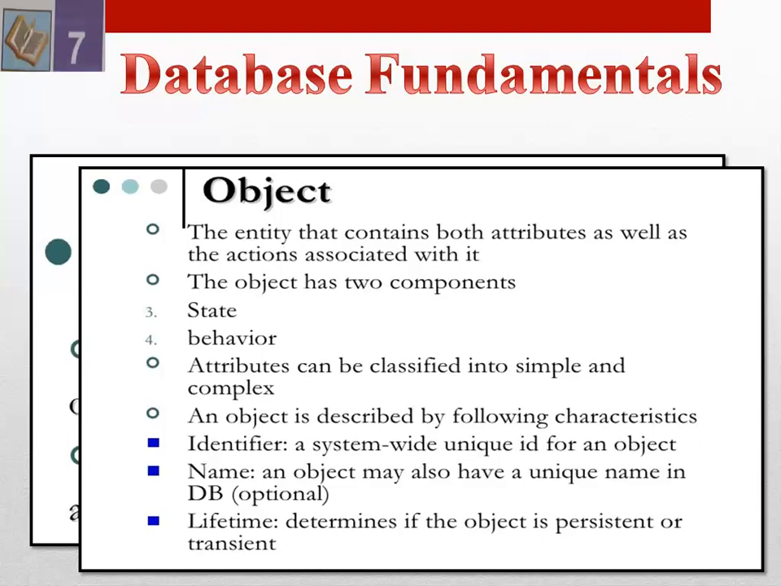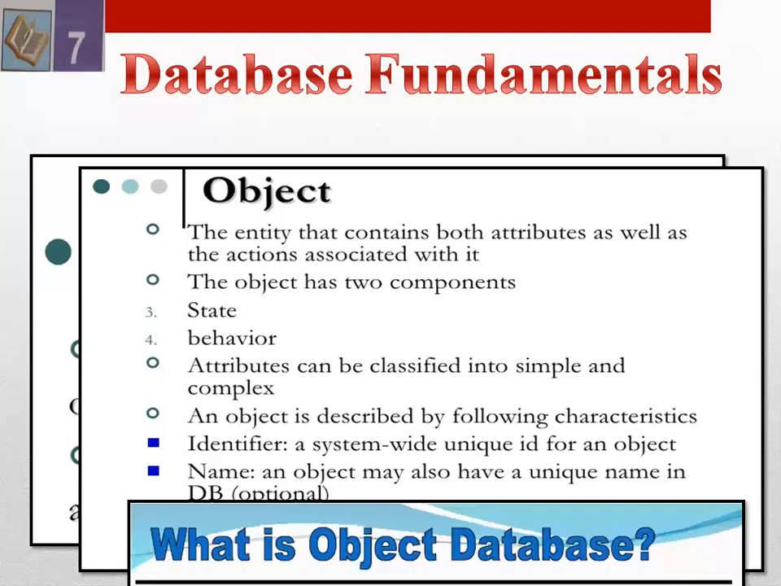Name: an object may also have a unique name in the database, which is optional. And lifetime: this determines if the object is persistent or transient, existing for the lifetime of the object.